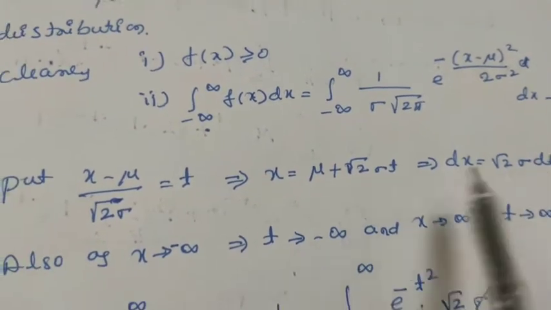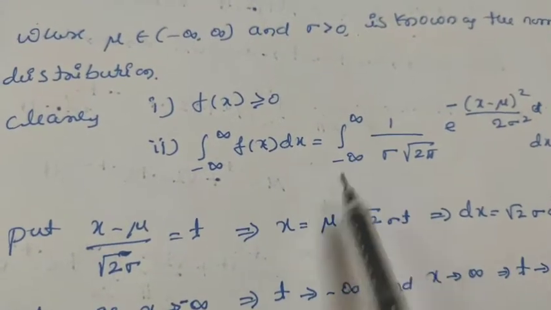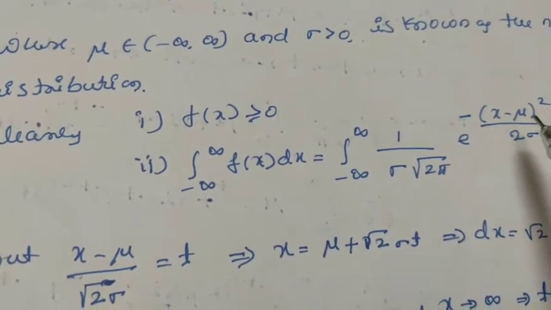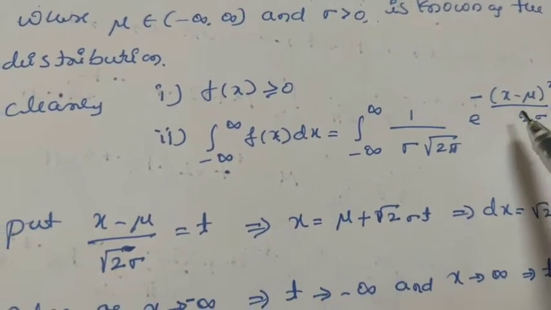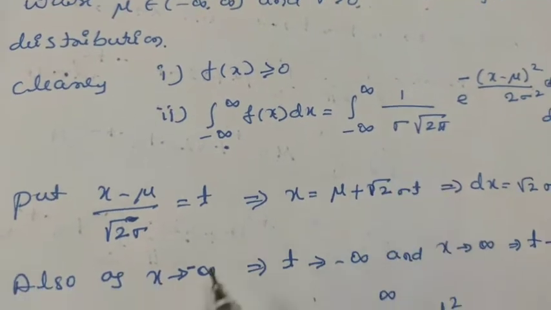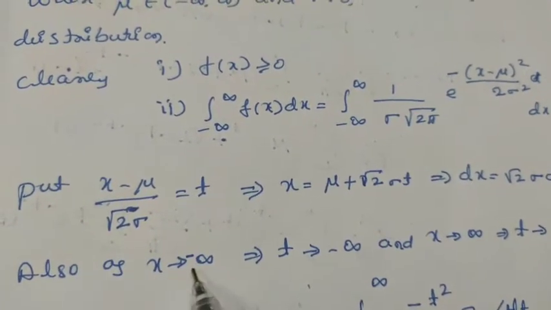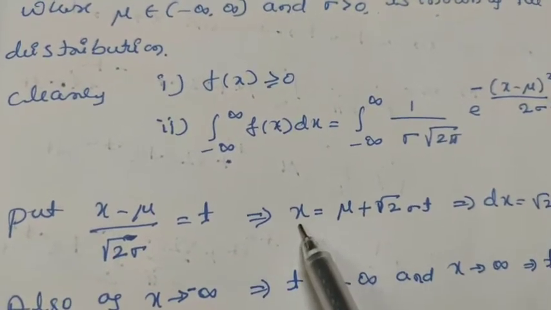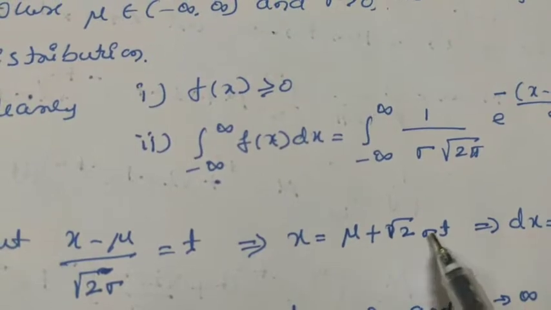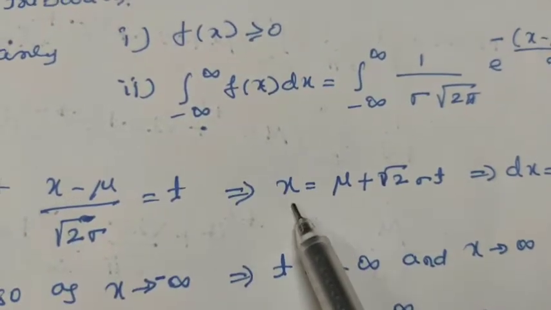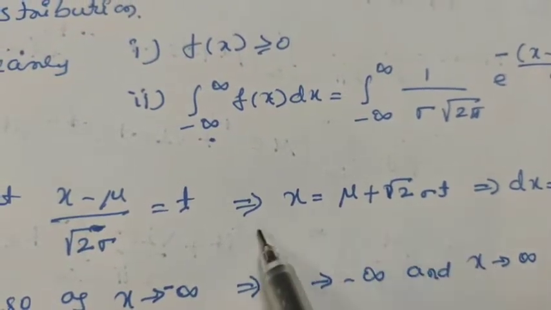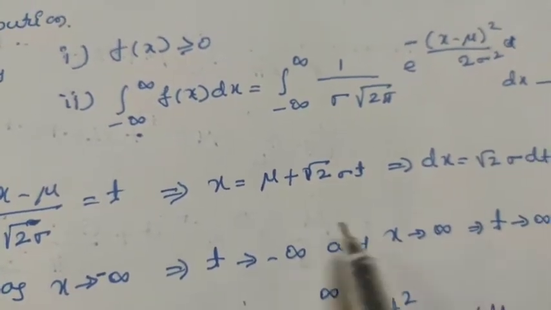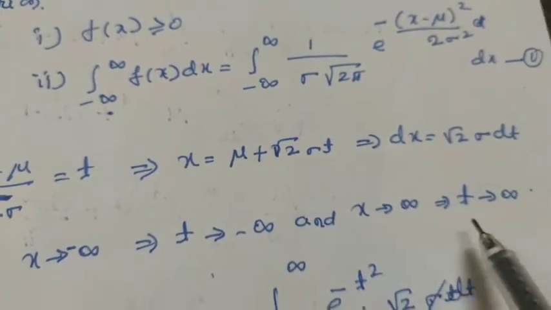You have to change these limits also in terms of t, because these two are the limits for the variable x. Now the whole function is being converted in terms of t, so you have to convert this limit also in terms of t only. That is, when x tends to minus infinity, the lower limit, then t also tends to minus infinity, because of the relation x equals mu plus root 2 sigma t. Here when x is minus infinity, then t is also minus infinity, and similarly the upper limit is plus infinity. So when x is infinity, then t is also infinity.